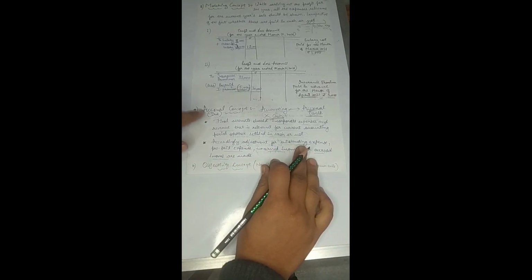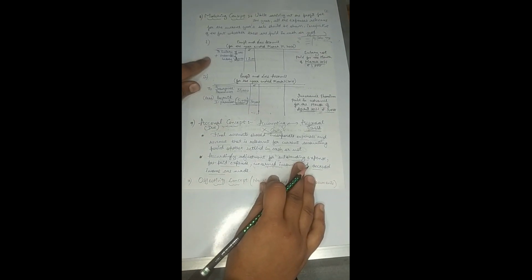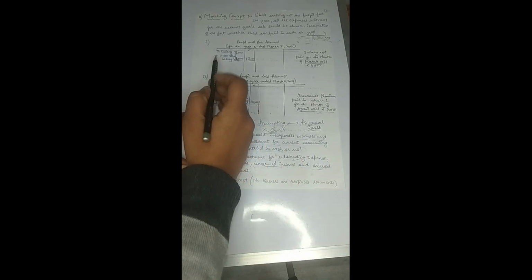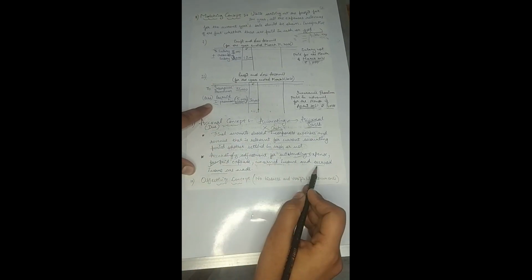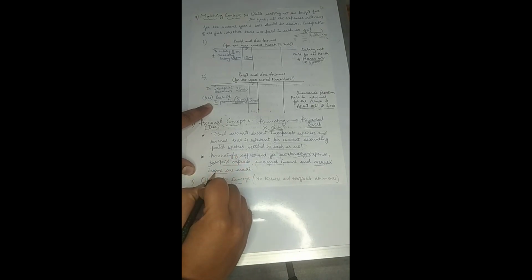We learned the adjustment of outstanding salary, outstanding expenses, and prepaid expenses in the matching concept. And unearned income and accrued income, we learned in the revenue recognition concept.